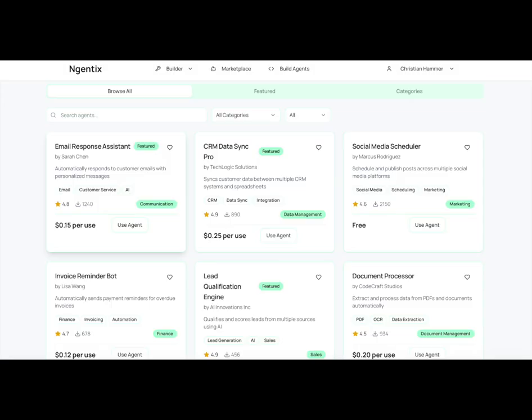Now, that's not the only way you can create automations. Another is to start with an existing agent. And so this screen here is just showing some of the existing agents that are there. There are many, and it's constantly growing. Every time somebody in your team builds one, every time anybody in the ecosystem builds one and makes it publicly accessible to others, which I will be doing myself, they will be here in the marketplace where you can see them. You could just activate them, and you can also use them and start to tinker with them and adapt them to your needs, make them better, make them great, make them yours.